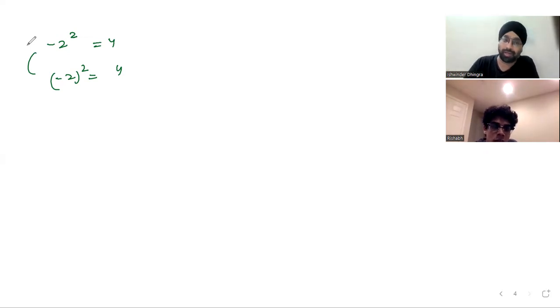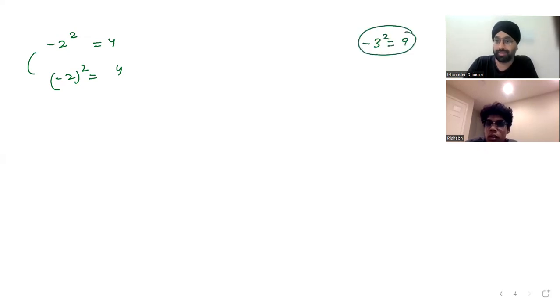What I have seen is a lot of students, or I have seen a lot of emails, they say minus 3 square is equal to 9, right? We do generally, but this is not true. I tell you the reason. When I say minus 2 square, this is actually minus 1 into 2 square. Can you understand what I'm trying to say? When I say minus 2 whole square, this is what? Minus 2 into minus 2.